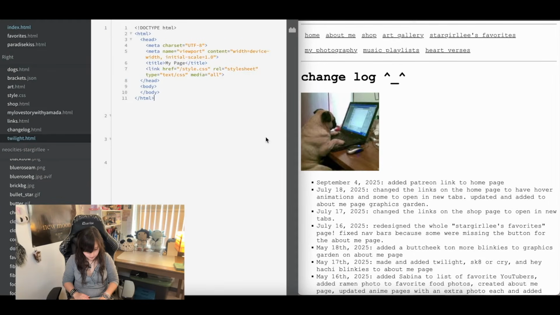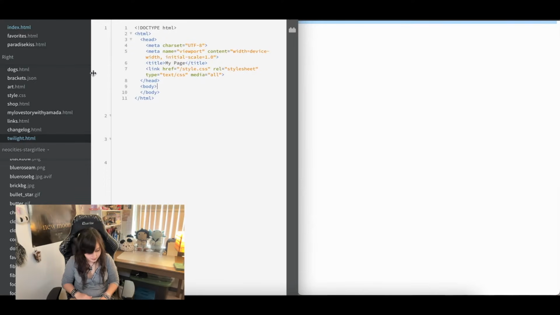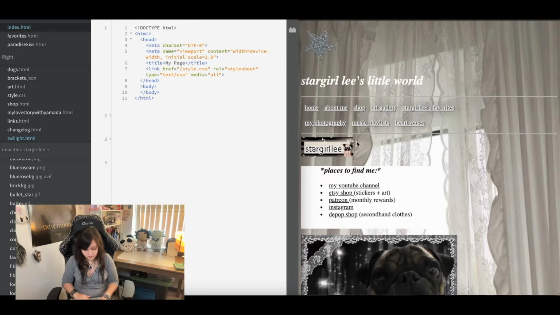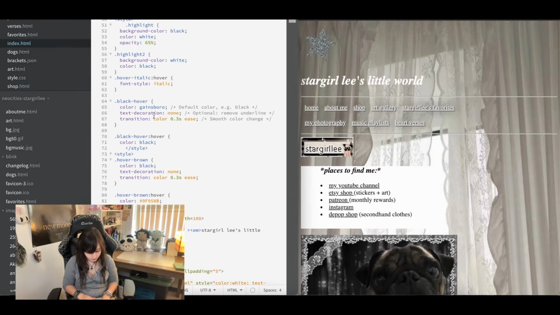Hopefully I spelled it right. Twilight. I think so. So I think what we're gonna do first, I'm going to import my navigation bar at the top. I will probably do it the same as my index one because I kind of like this little shadow thing we got going on here. Oh, I need all of this in my body.